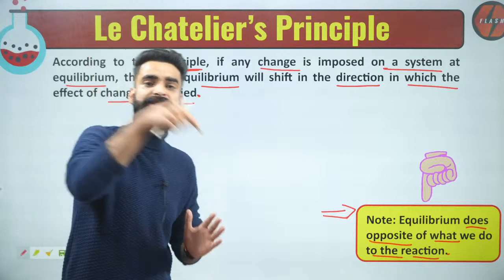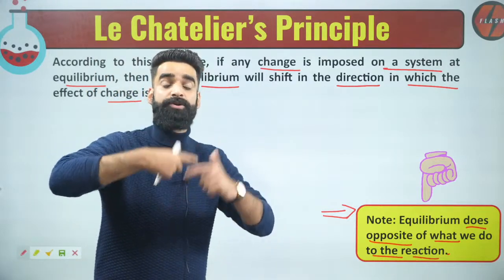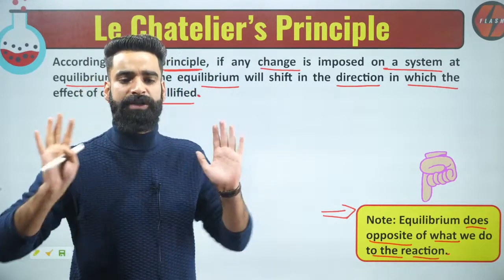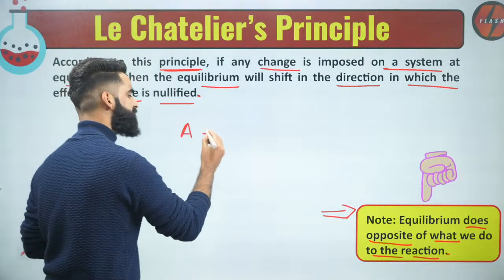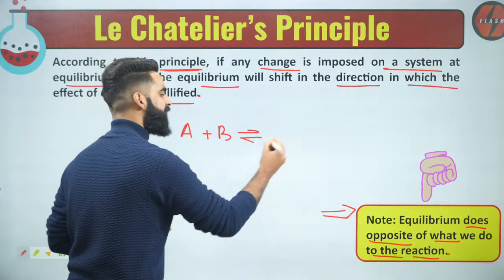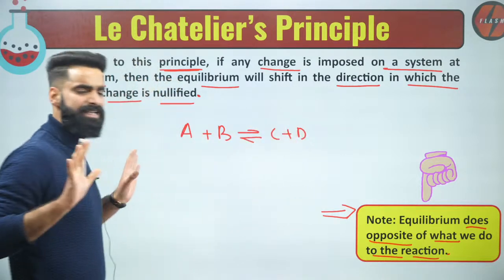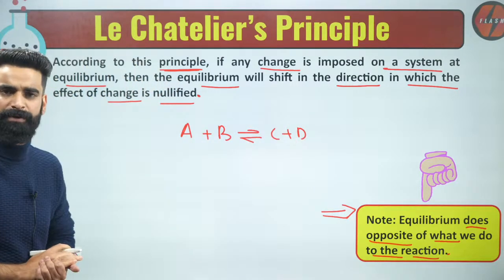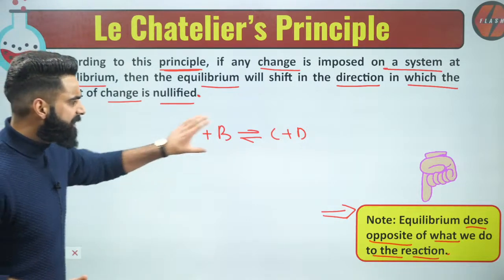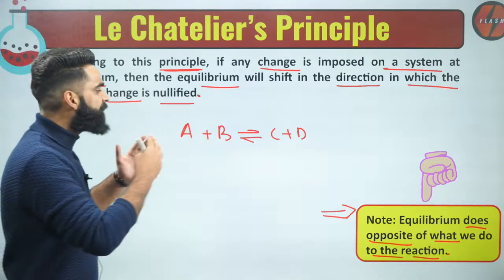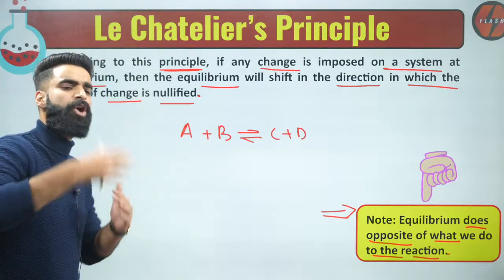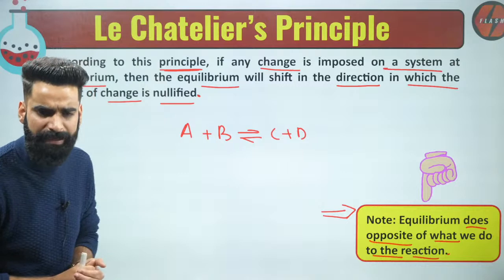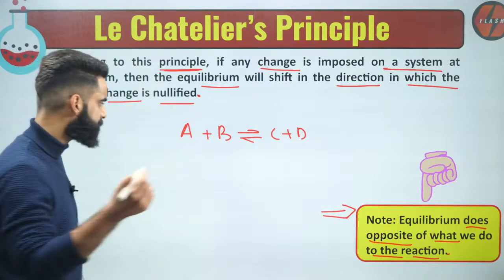Whatever you try to do with the equilibrium, it will try to do the opposite of what we do to the reaction. Right? For example, I've got a reaction like this. Let's say A plus B in equilibrium with C plus D. Let's assume the reaction right now is at equilibrium. If I try to do something on this reaction, equilibrium will just do the opposite of what I do to the reaction.